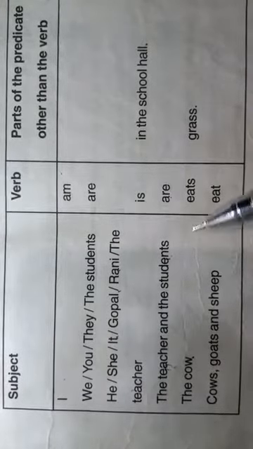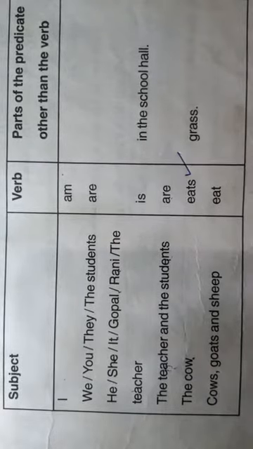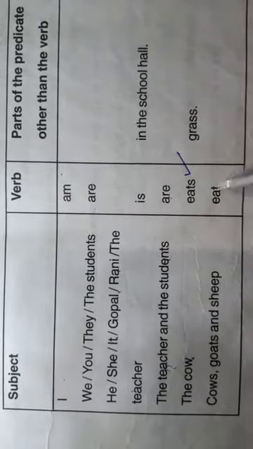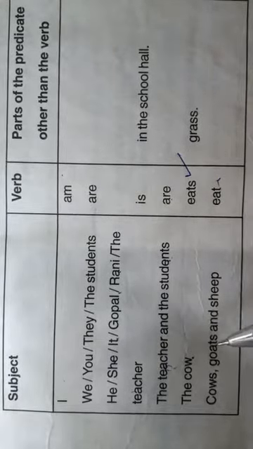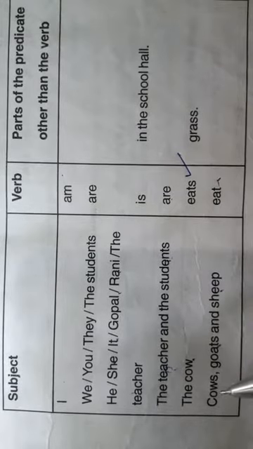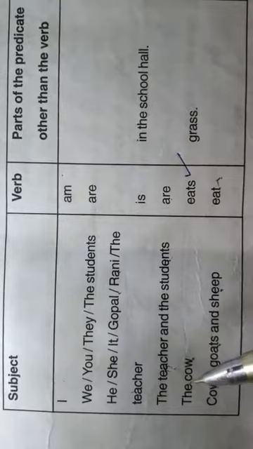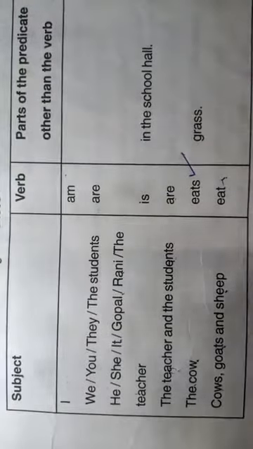The cow eats. Eats is singular. If a verb carries s or es, that is singular. Eat plural. Cows plural. Goats plural. Sheep plural. So plural subject takes plural agreement, plural verb. Singular subject takes singular agreement. That is called as a subject verb agreement.